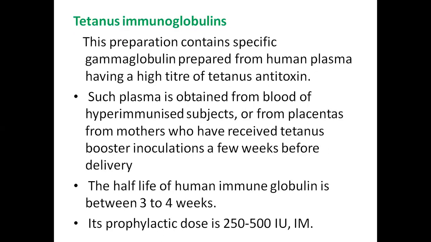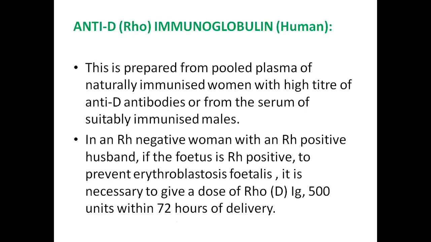Anti-D Rho immunoglobulin, that is, it is prepared from human. This is prepared from the pooled plasma of naturally immunized women with high titer of anti-D antibodies or from the serum of suitably immunized males.